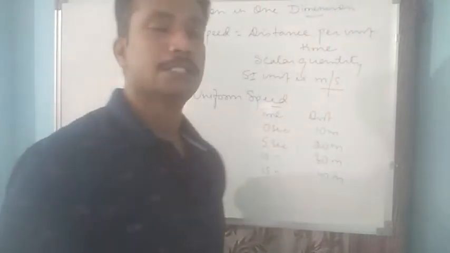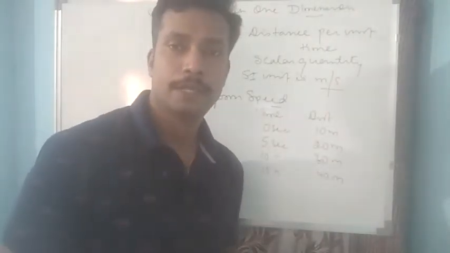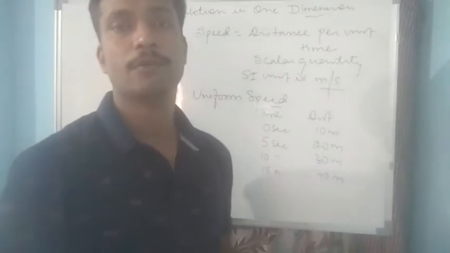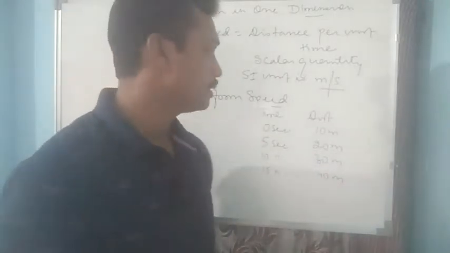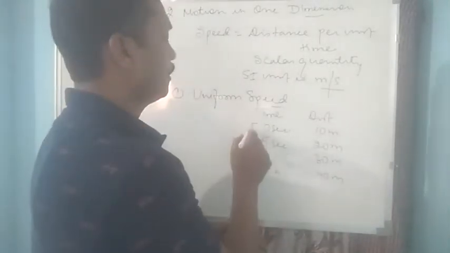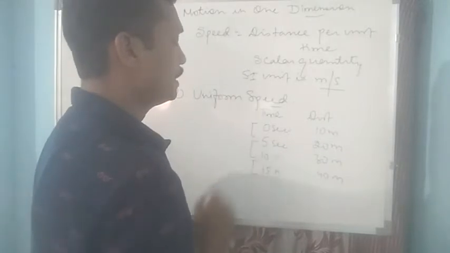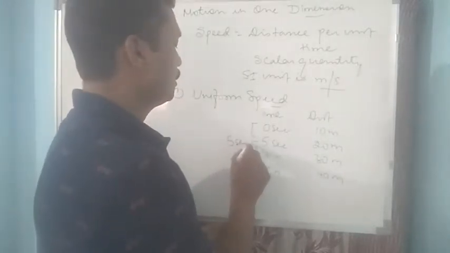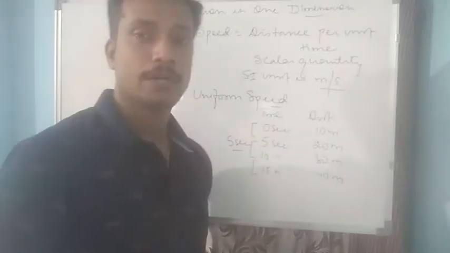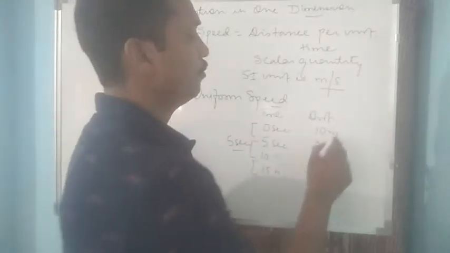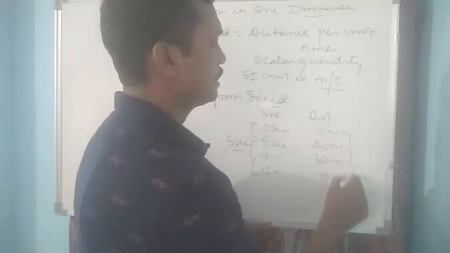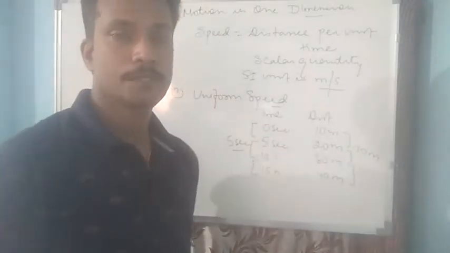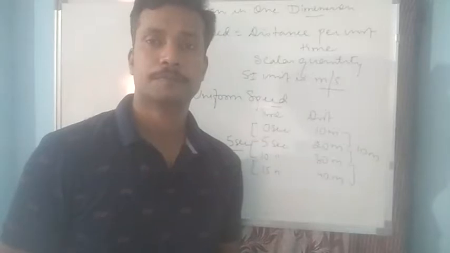Now if you see this, you will find that the body is covering equal distance in equal interval of time. When you see the time interval, you find that in every 5 seconds the body covers a distance of 10 meter throughout the journey.